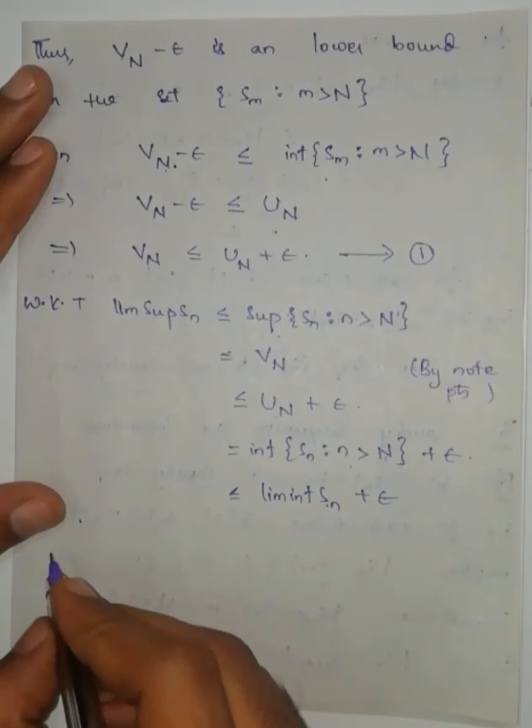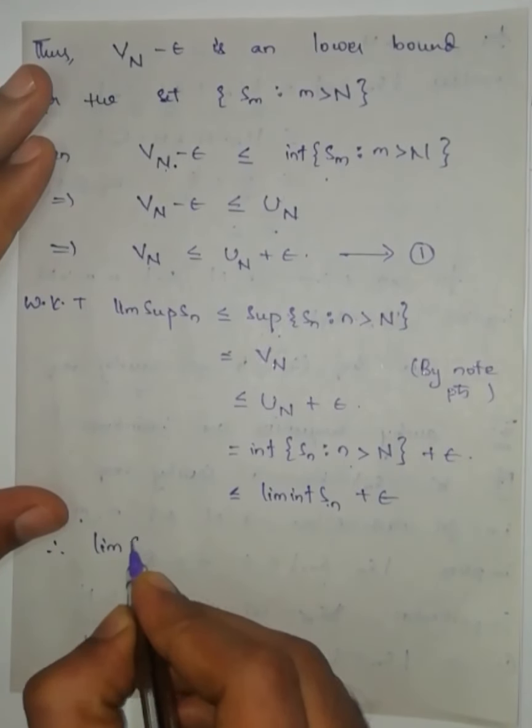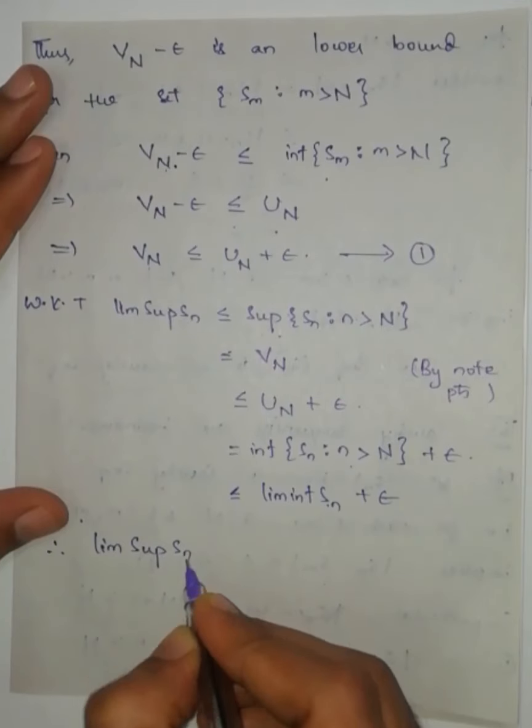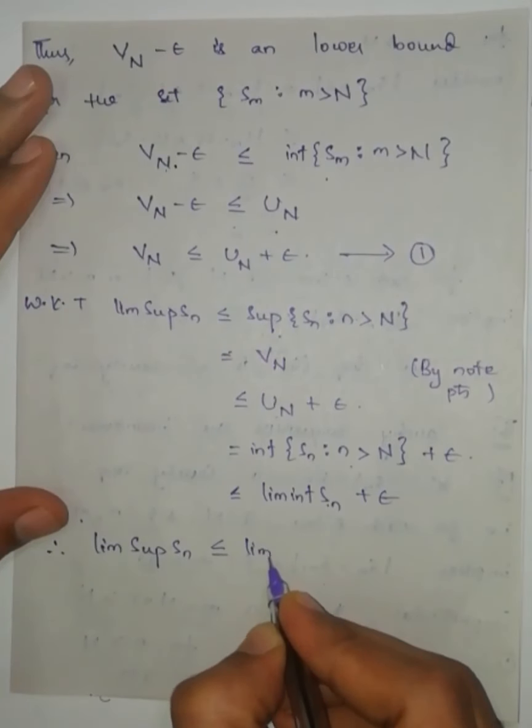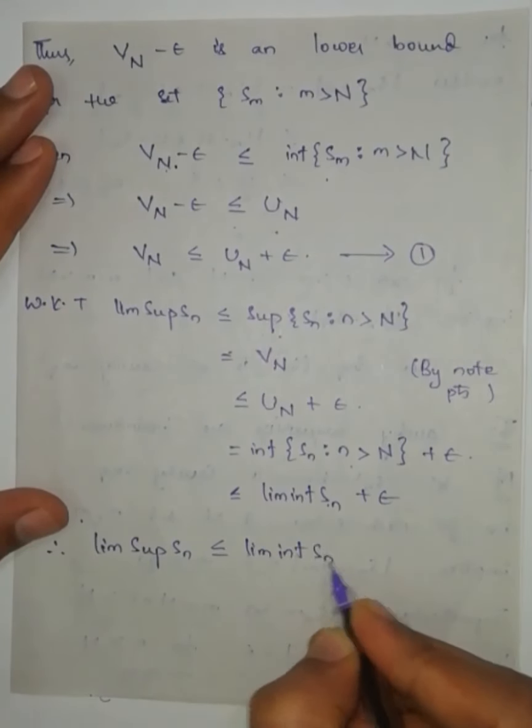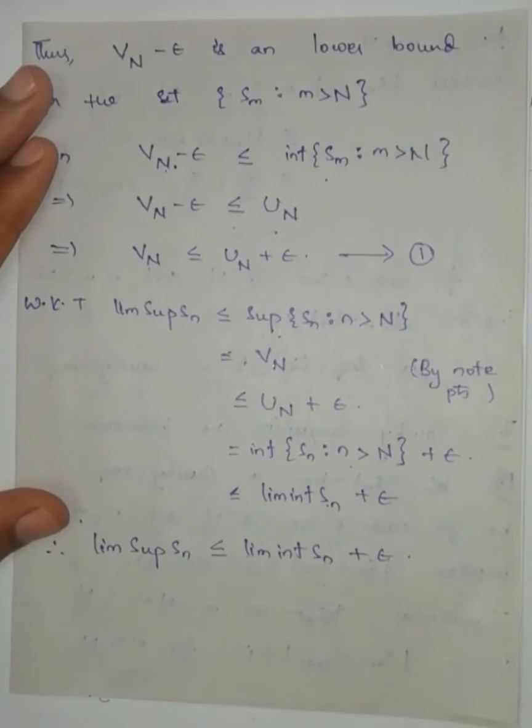Therefore, limit superior of Sn is less than or equal to limit inferior of Sn plus epsilon.